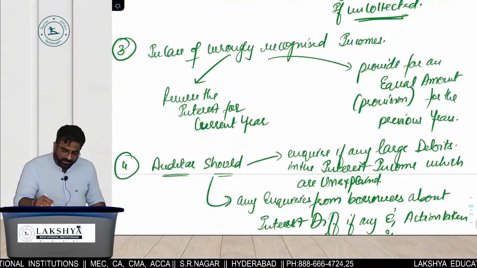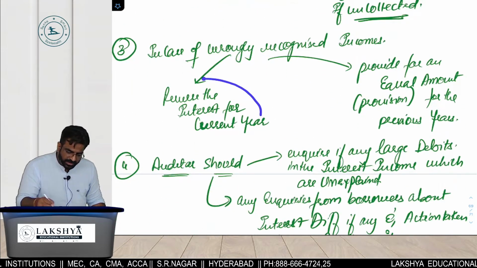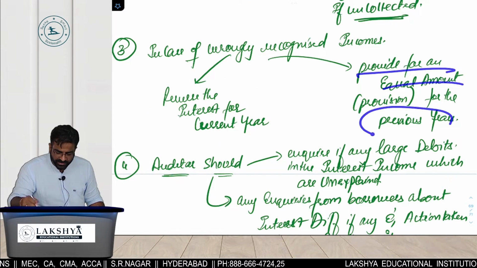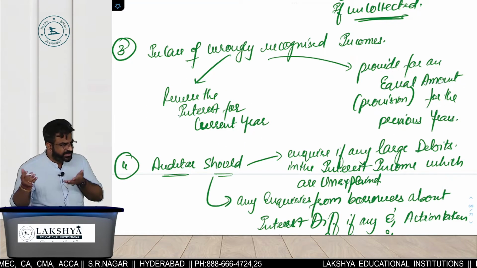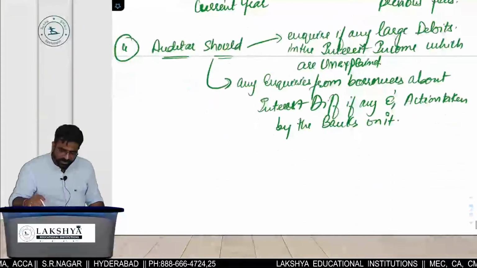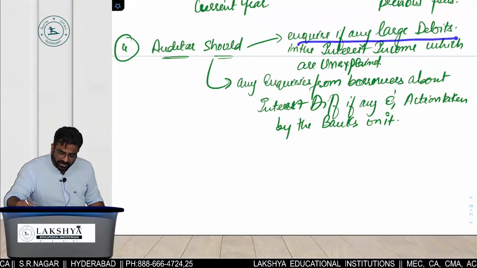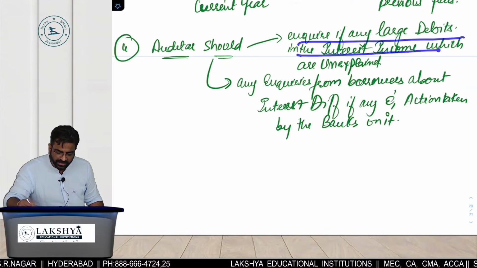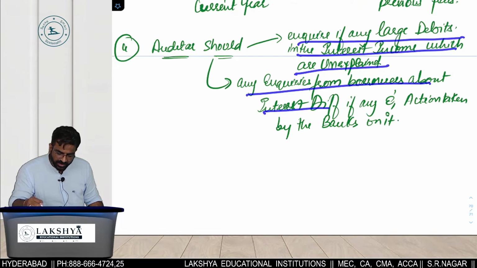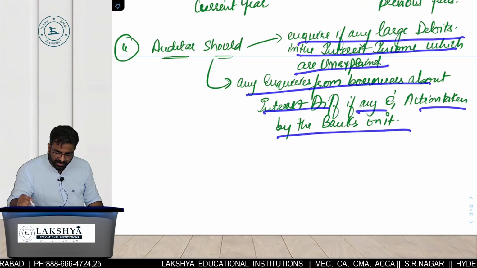And in case of wrongly recognized incomes, reverse the interest for the current year. Again, provide for the equal amount for which year? Same rule. Reversal for the current, provision for the past. Auditor should inquire if there are any large debits within the interest income which are what? Unexplained. Any inquiries from the borrowers about interest difference, if any, and action taken by the banks on it.